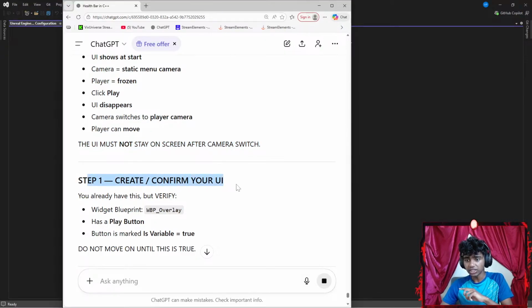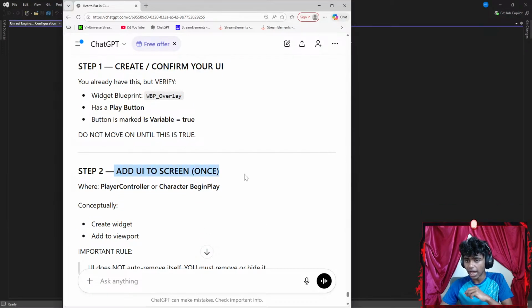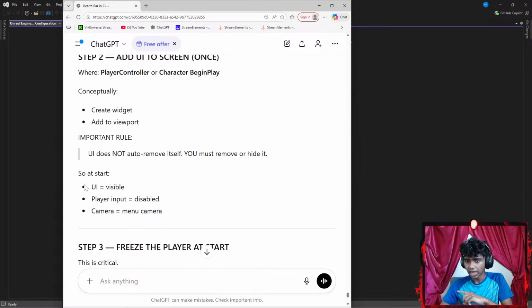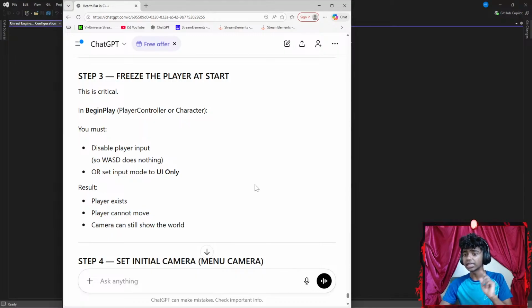Step 1. Create, confirm your UI. You already have this, but verify. Widget blueprint. Okay, so I gotta create a regular blueprint. Button is marked variable true. Step 2. Add UI to the screen once. Player controller, where player controller or character begin play. Create widget, add to viewport. I see. Okay, I know how to do that step as well. Step 3. Freeze the player at start. This is critical. In begin play, player controller or character, you must disable the player's input. Okay, that's something new.